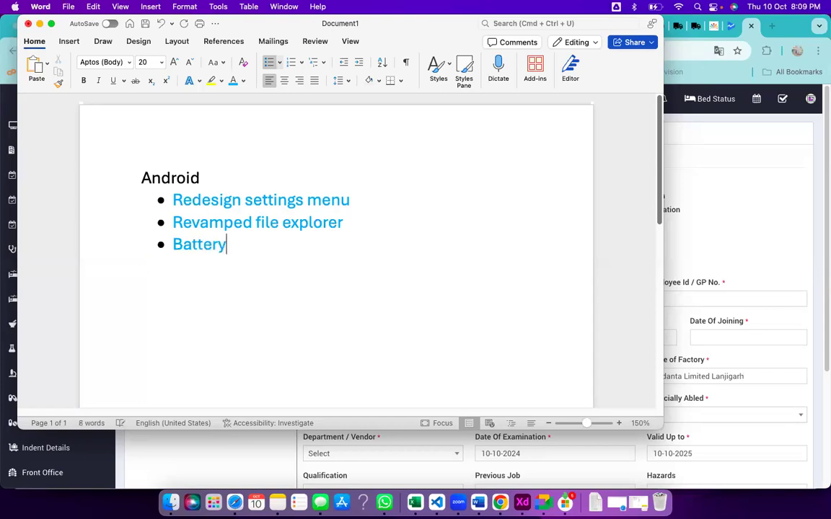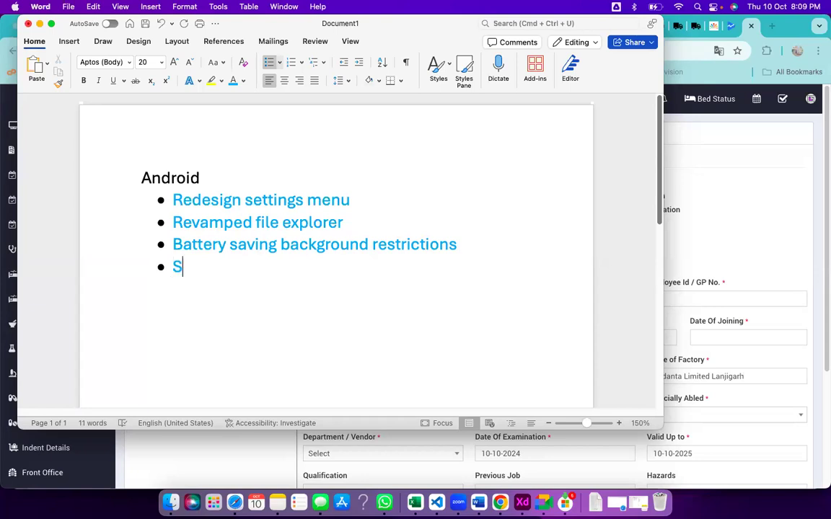Next is battery saving through background restrictions. For the background activities which are going on, like Facebook, WhatsApp, Google Maps, GPS, etc., whatever is consuming battery, it is restricting that. That is the background restriction.